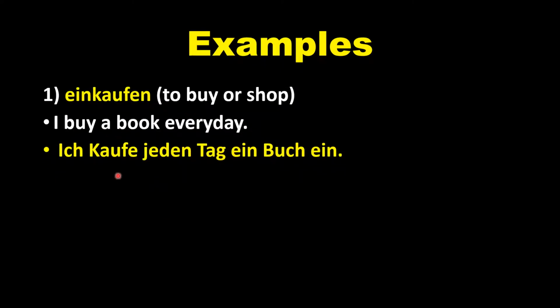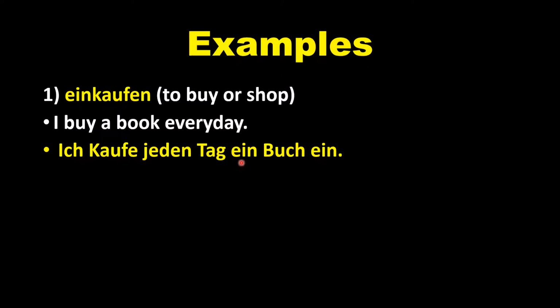Let's take some of the examples. Einkaufen, which means to buy or to shop. I buy a book every day. In German, we'll do that. Ich kaufe jeden Tag ein Buch. Ein. This ein is different from this ein.